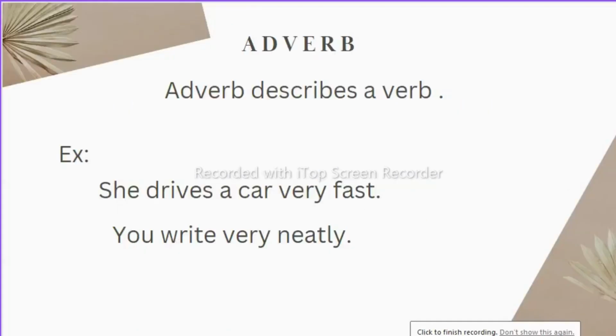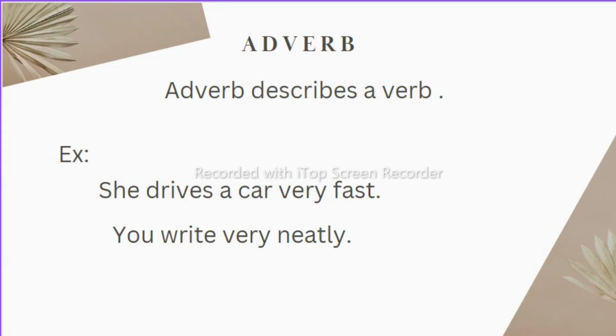Now let us see another part of speech, that is adverb. Adverb describes a verb, and apart from this it has many other works. We will see in detail in the adverb chapter. However, an adverb will modify the meaning of verb. It also modifies the meaning of the adjective, preposition, conjunction, and even adverbs modify the meaning of adverb also. And last but not the least, adverb can change the meaning of the whole sentence. So adverbs modify all the parts of speech except noun, pronoun, and interjection.